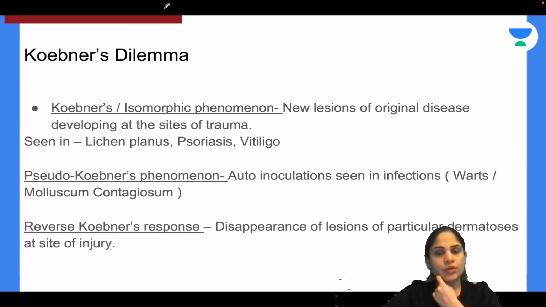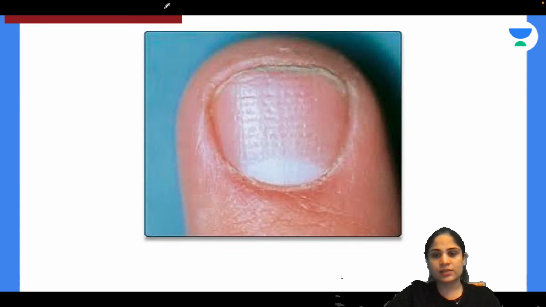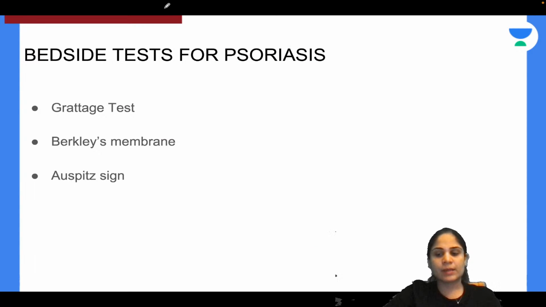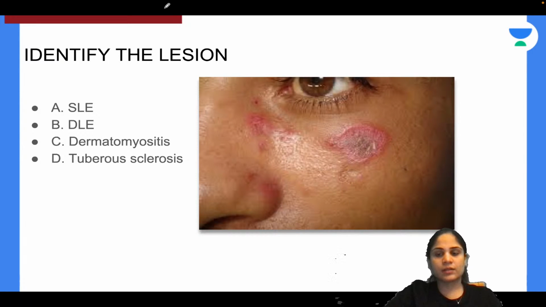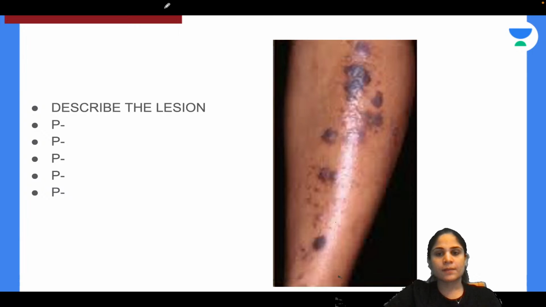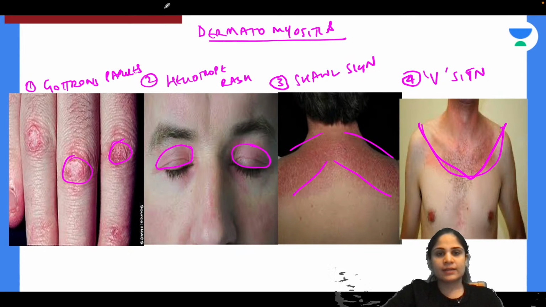Then we discussed the whole of psoriasis, its treatment, Koebner's phenomenon, psoriatic hand changes, psoriatic nail changes, and bedside tests for psoriasis. Then we discussed a little bit about the connective tissue disorders like discoid lupus erythematosus and SLE, and dermatomyositis.